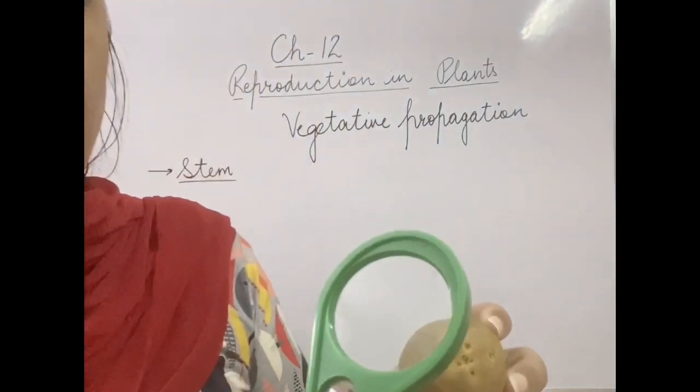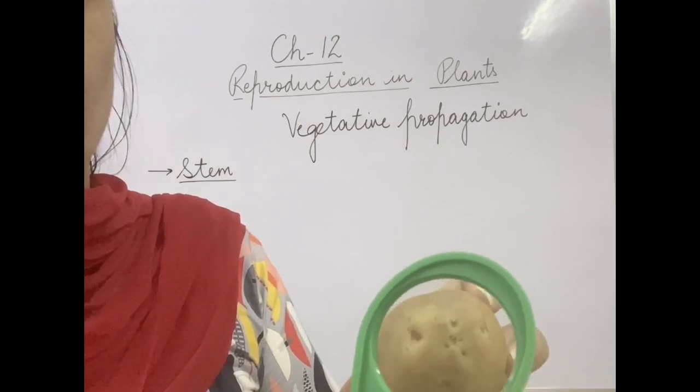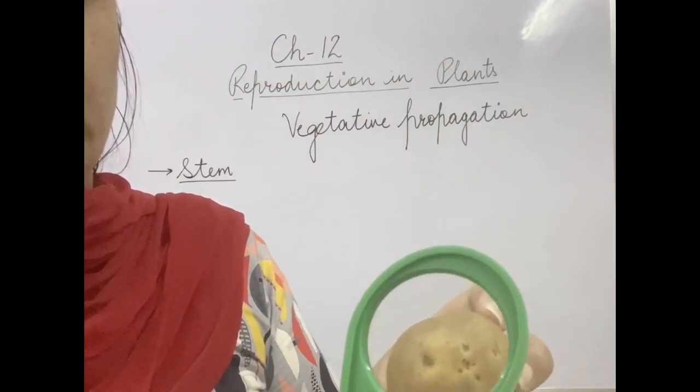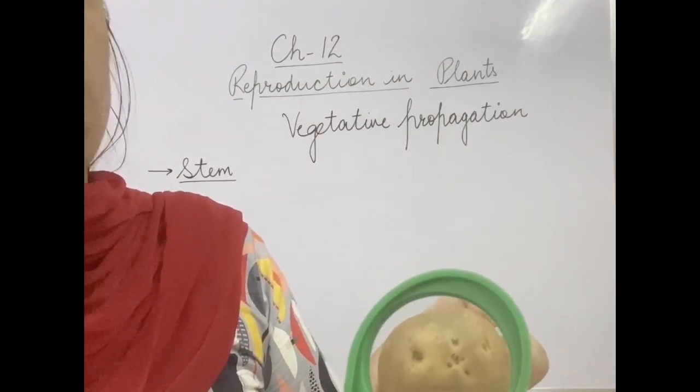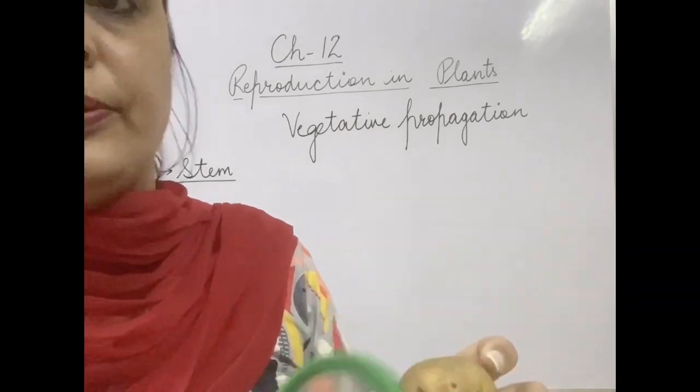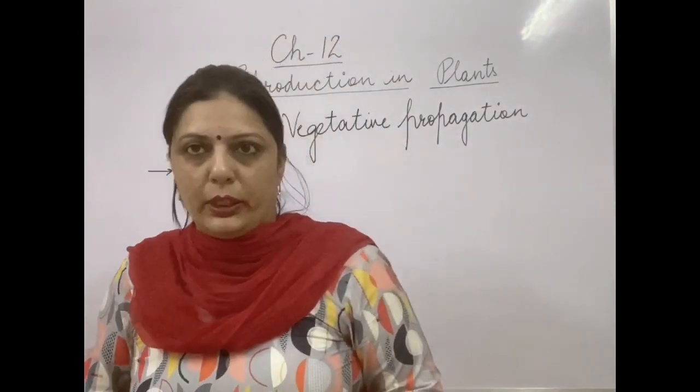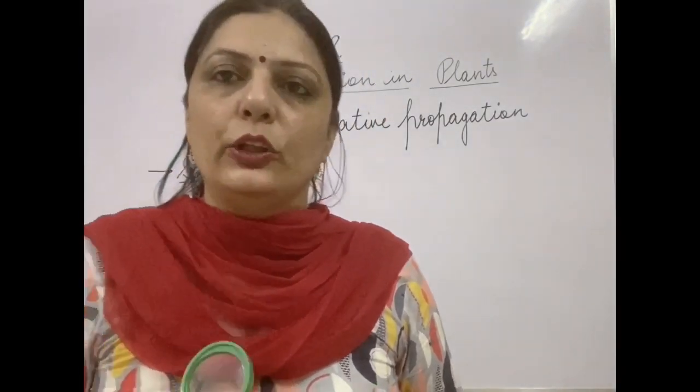This is the magnifying glass, and I just want to show you. These can be seen more clearly. These scars are actually the buds. Now what are buds? These are those points from where a new plant will come out.